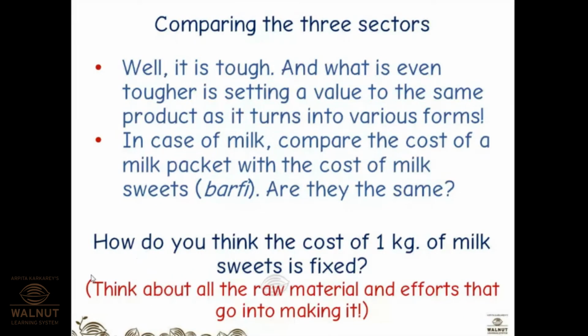As I said, when it is processed to curds, then it is processed to buttermilk, it is processed to lassi. So the processes differ, the amount required differs. When you process it for paneer, the amount differs, right? So the cost also differs. If you require 1 liter of milk, then the cost is different.